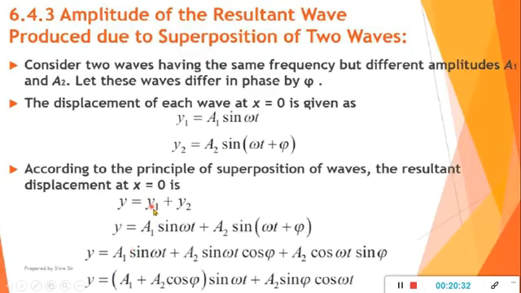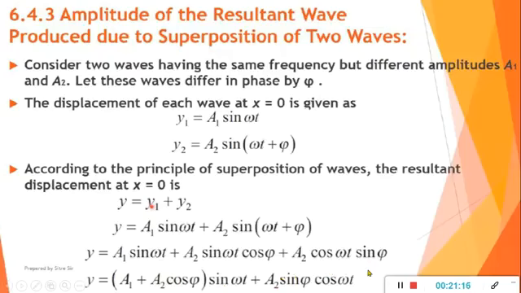Now we substitute the value of y1, that is A1 sin omega t, and in place of y2 we substitute A2 sin(omega t plus phi). After adding, A2 sin(omega t plus phi) is in the form sin(a plus b), so we apply the formula: A2 sin omega t cos phi plus A2 cos omega t sin phi. Taking sin omega t common, we get (A1 plus A2 cos phi) sin omega t, and here A2 cos omega t sin phi.